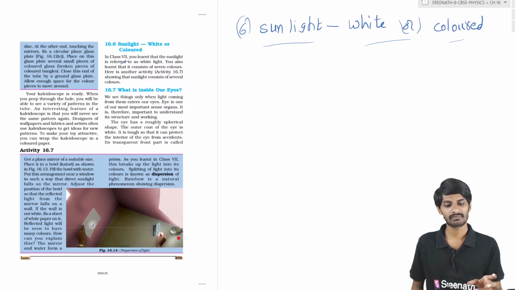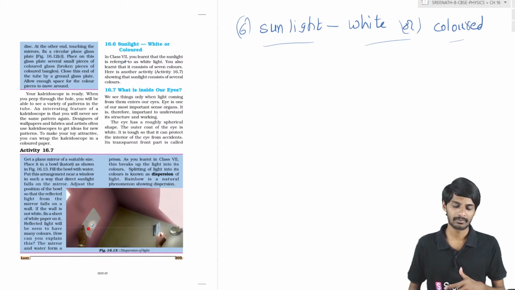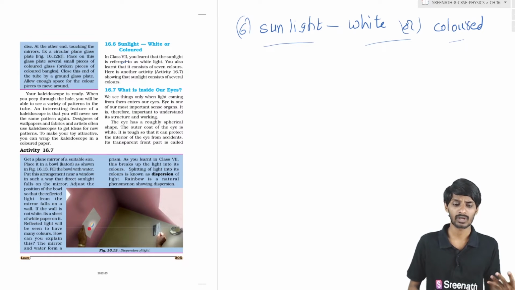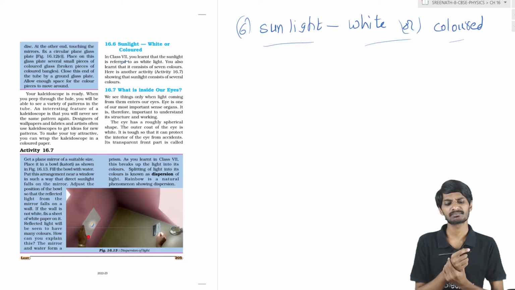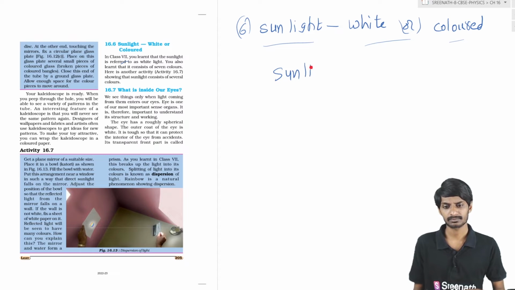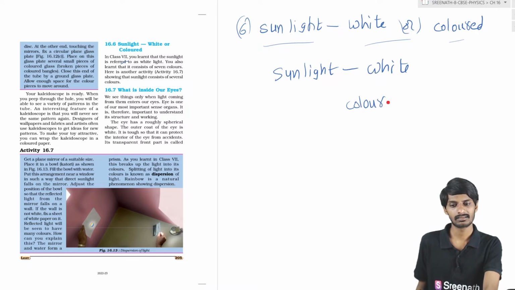So adjust the position of the plain mirror so that the image will be formed on the wall. If the wall is colored, place a white paper on the wall so that you will get an image. In this case you will see rainbow-like colors. So what happened here? Basically, what we have discussed is that sunlight is white in color, but whenever you are finding the image of the sunlight, it is getting different colors in it.